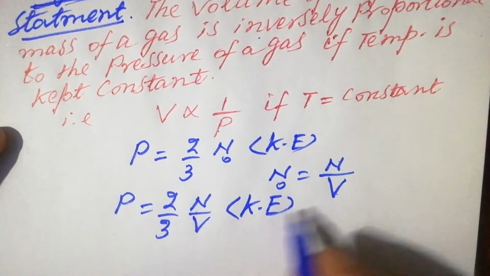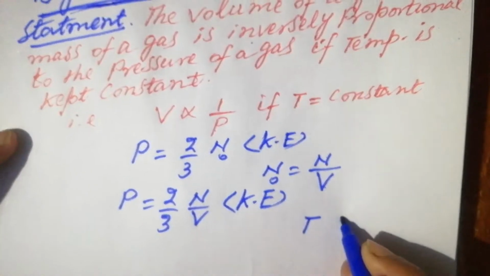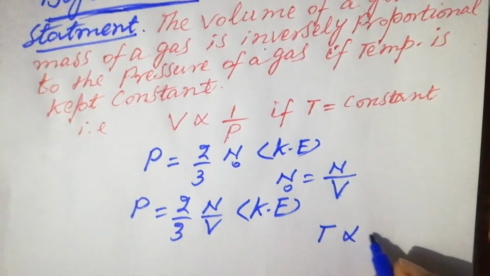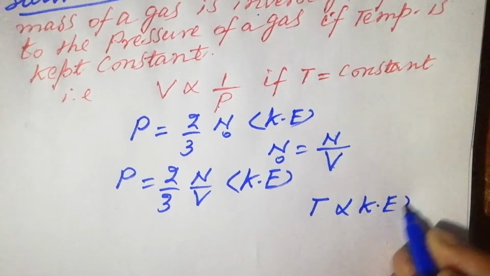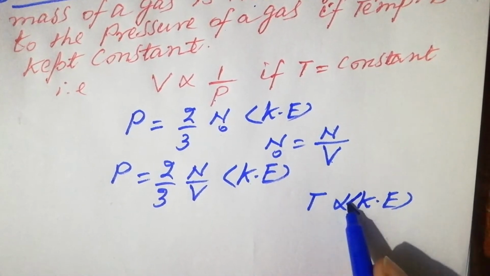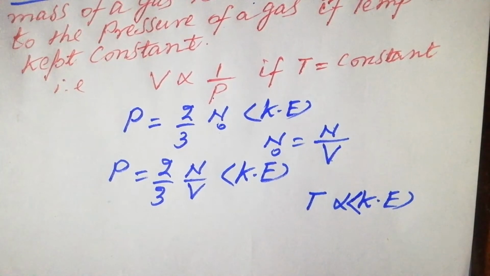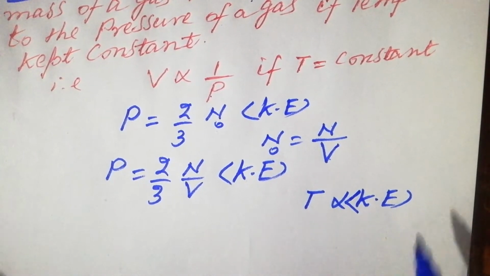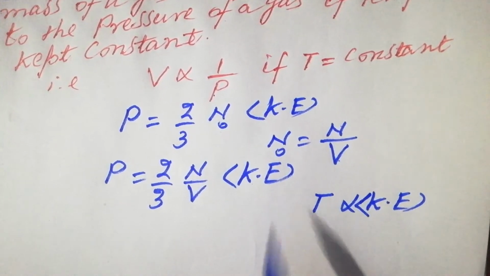In the last lecture, we proved this relation, students: the absolute temperature is directly proportional to the average translational kinetic energy. In mathematics, if two things are directly proportional, you can replace them.